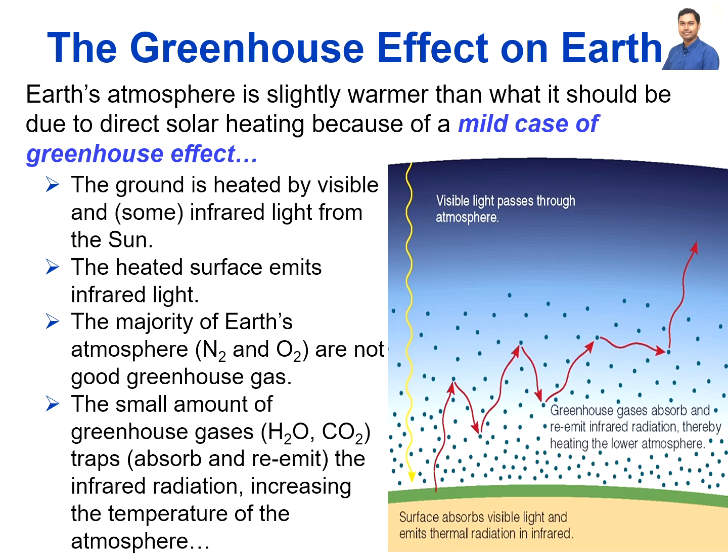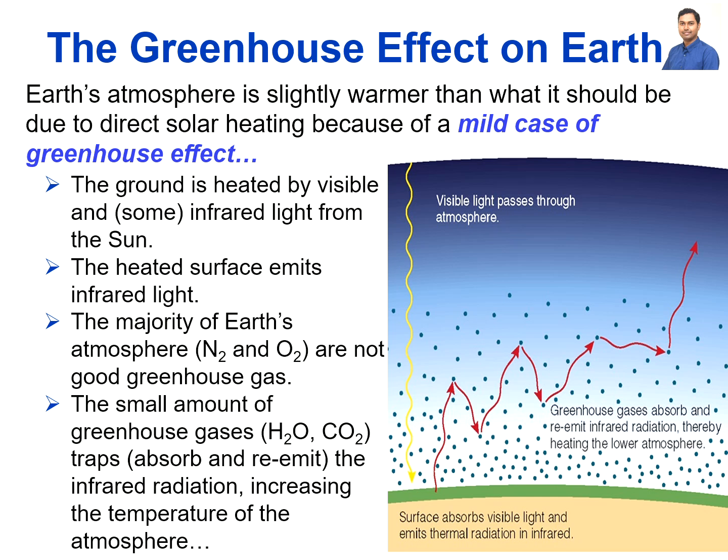The greenhouse effect on the Earth. The Earth's atmosphere is slightly warmer than what it should be due to direct solar heating because of a mild case of the greenhouse effect. So what are the greenhouse effects? Here are some lists.